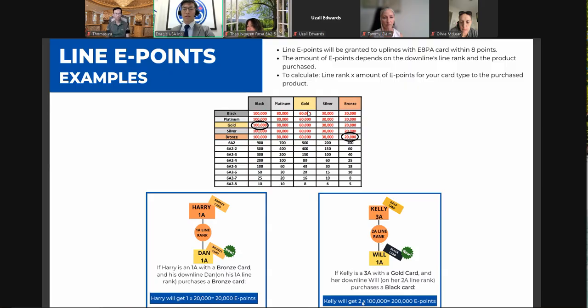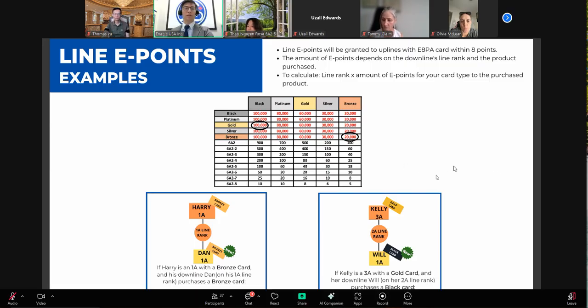Then Kelly will get 2, because it's a 2A line. We're not going to look at the current rank over here. We're going to look at the line, because that's how the 8-point system works. 2 times 100,000 because a black card was purchased will give us 200,000 E points. That's how many E points Kelly will get. That is worth 200 USD, by the way. Yep, that's the examples for the line E points.